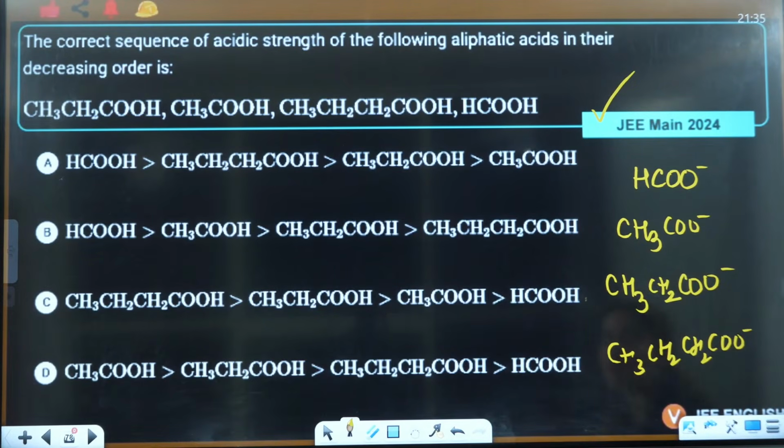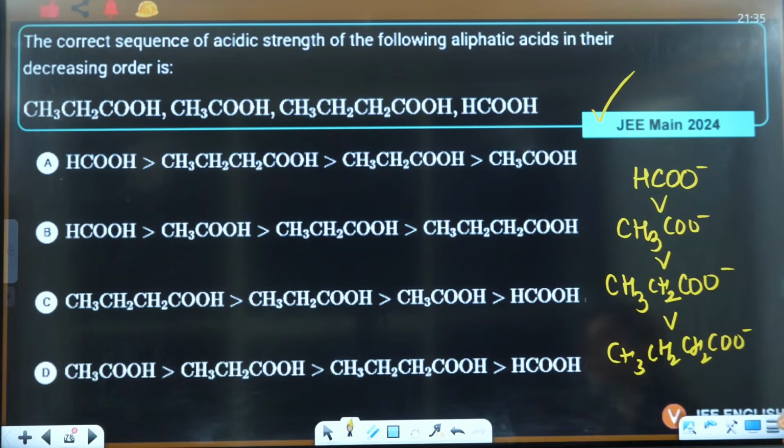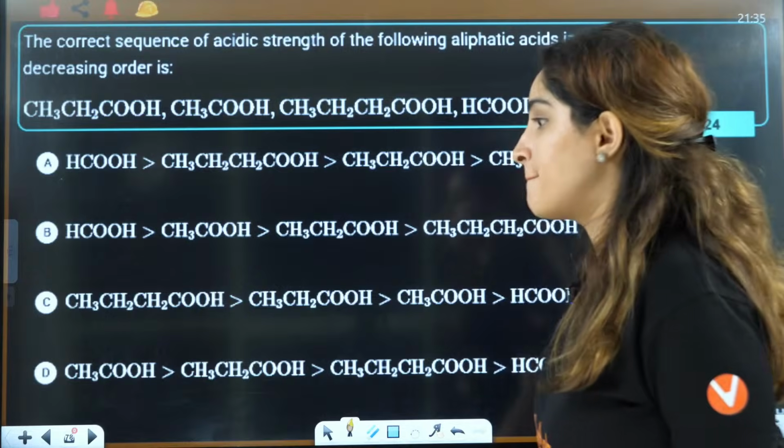So more is the carbon chain, more is plus I effect. Plus I effect decreases the stability of carbon ion. So here this will be the answer. HCOOH, then CH3COOH, then CH3CH2COOH, CH3CH2CH2COOH. So answer will be B.